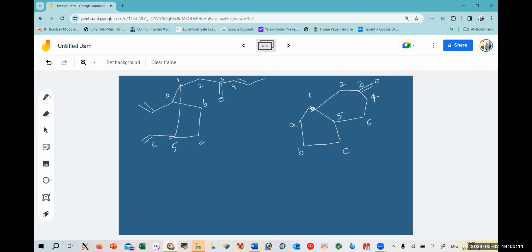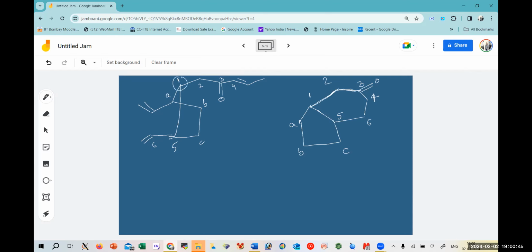I hope this is clear. It looks a bit complicated, but if you just name it, you won't make any mistake in forming the product. You just have to name it according to your wish. It is not mandatory that you follow some nomenclature or some trend. You can form it as it is. So this is your two. You can again see why we made the five-member ring first, because it is easy to form the six-member ring. So this is your six-member ring.